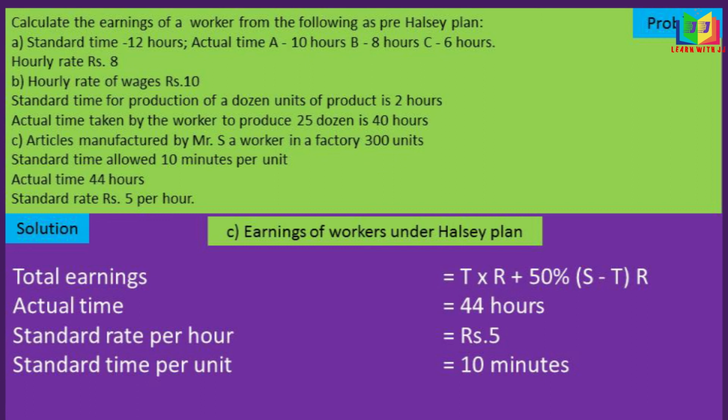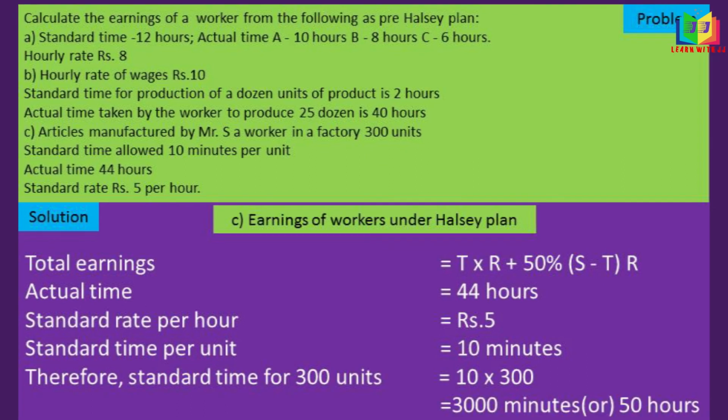Here the standard time was given for doing 1 unit, so we have to calculate it for 300 units. So 10 into 300 will get 3000 minutes, and we have to know in hours. So 3000 divided by 60, we'll get 50 hours. 50 hours is the standard time.